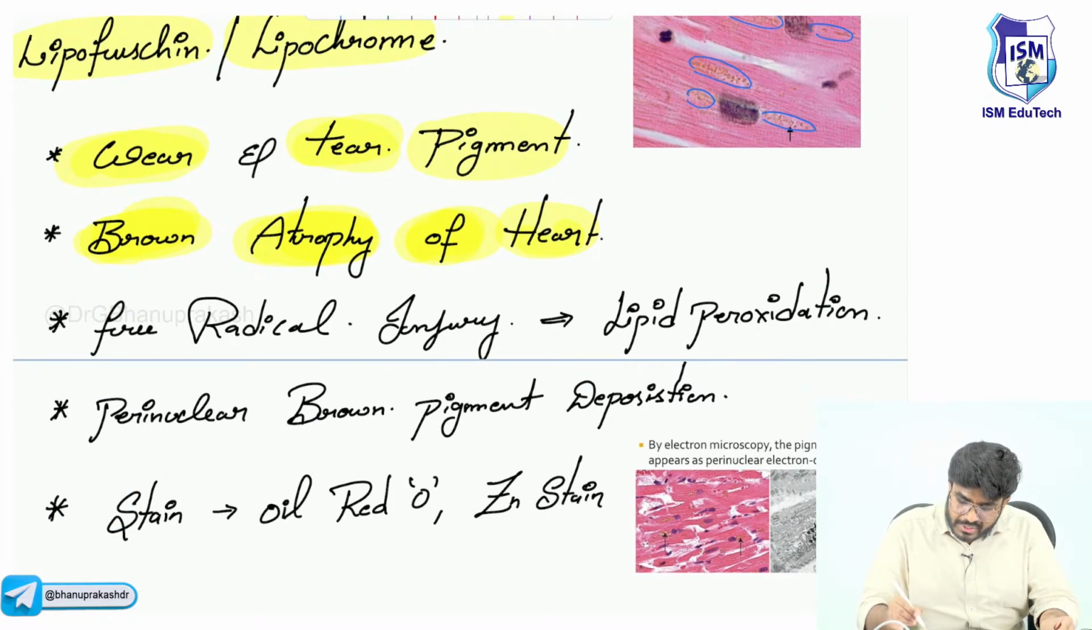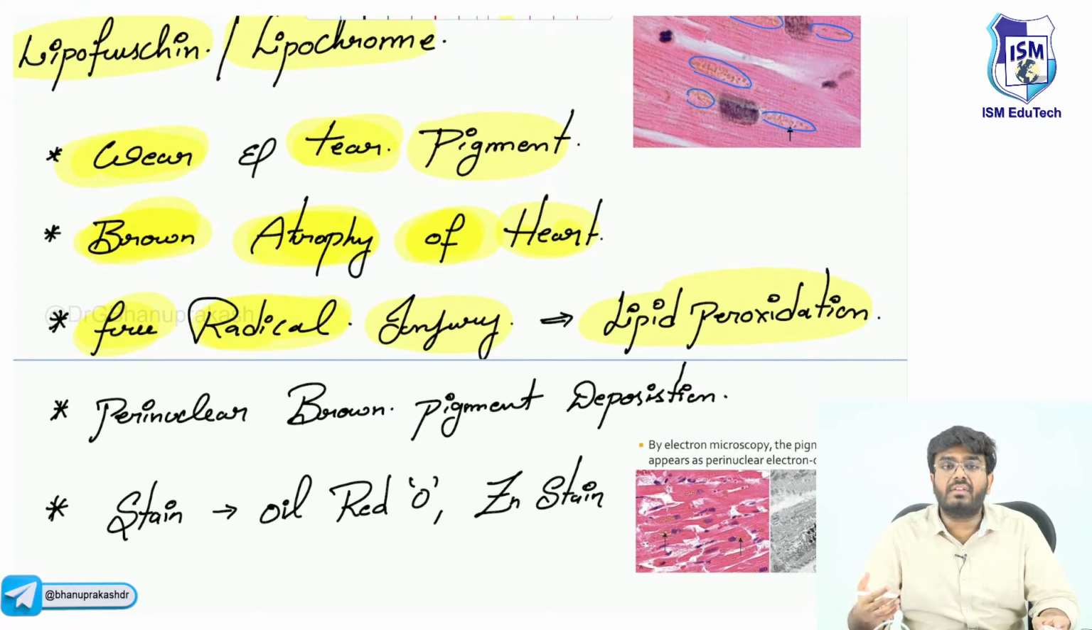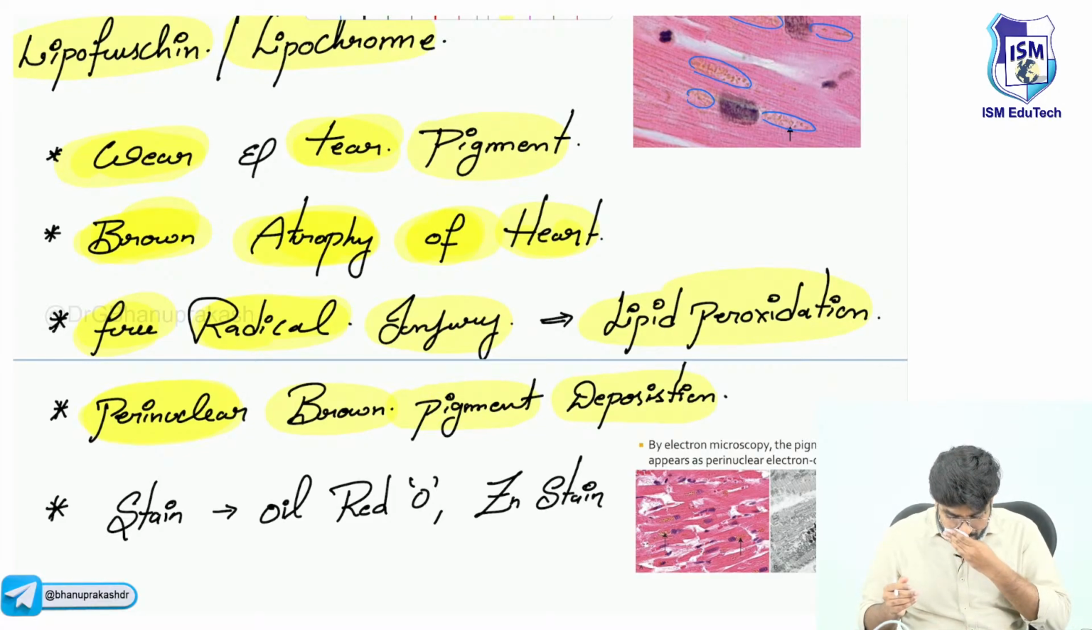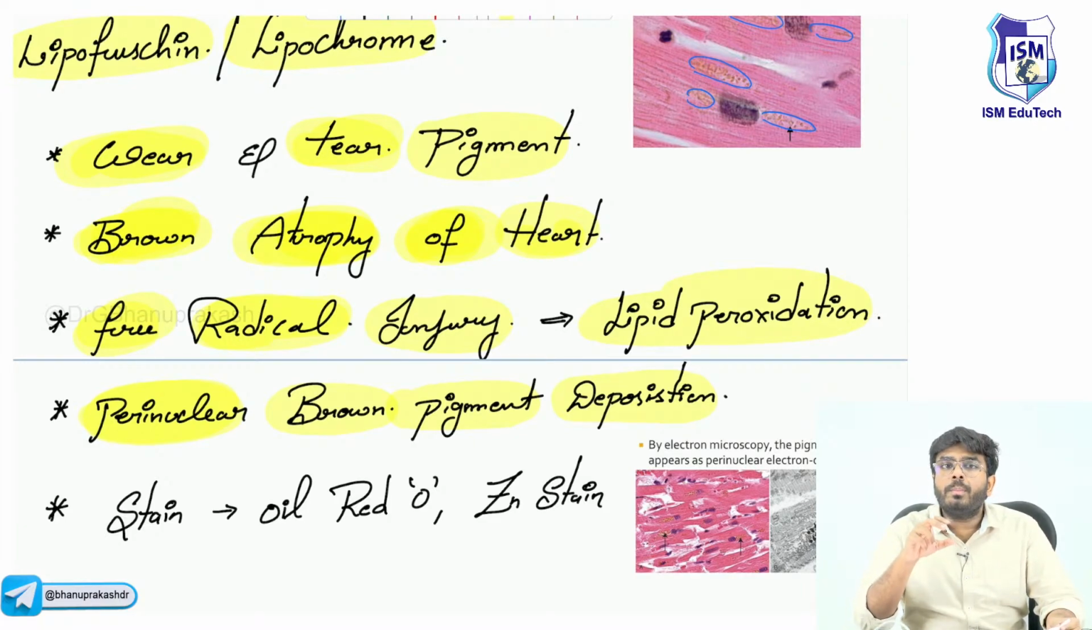I have explained it is because of the free radical injury causing lipid peroxidation. When the lipids are undergoing peroxidation, that will produce lipochrome or lipofuscin. Now, where is it going to accumulate? It is going to accumulate around the nucleus, as perinuclear brown pigment deposition. This is a keyword: wherever you see perinuclear brown pigment, that is nothing but lipochrome or lipofuscin due to free radical damage.